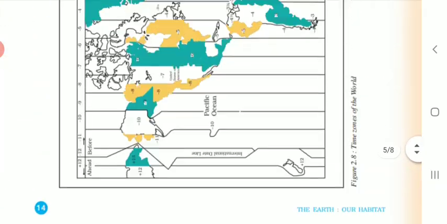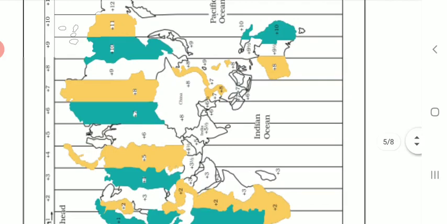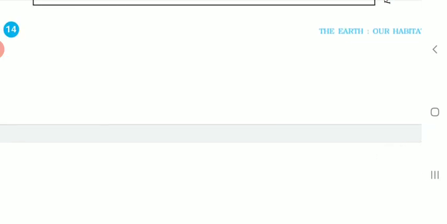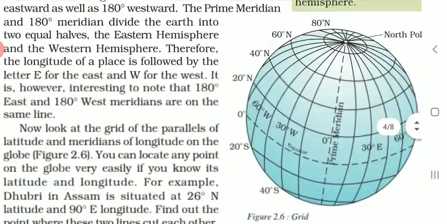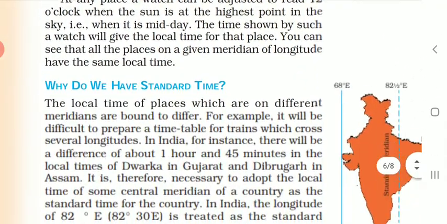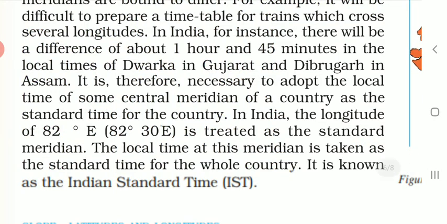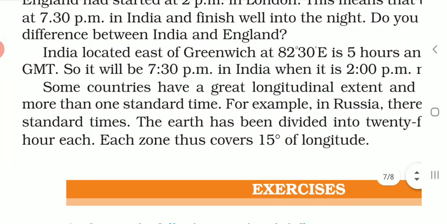There are some countries in the world like Russia where there are almost 11 time zones. Now you will say, sir, why are there so many time zones? Because the extent of this country is very large, and therefore there are 11 different time zones in a country like Russia.